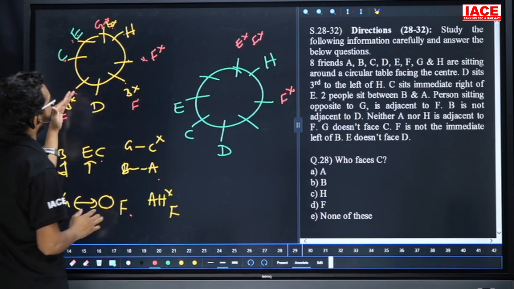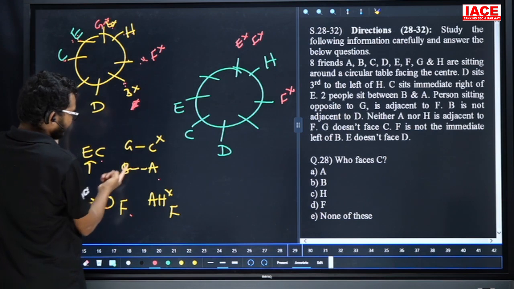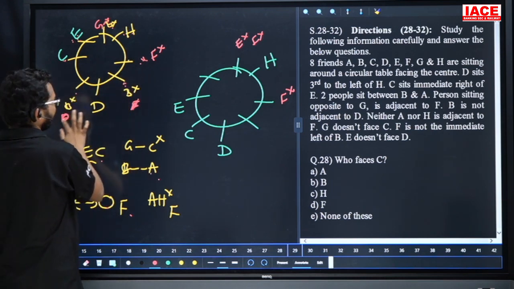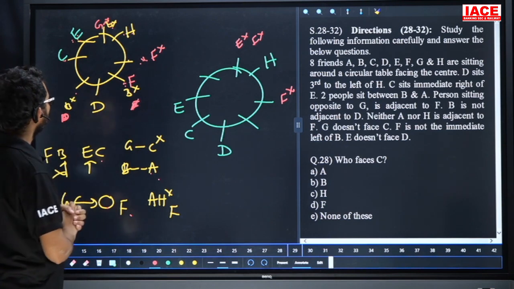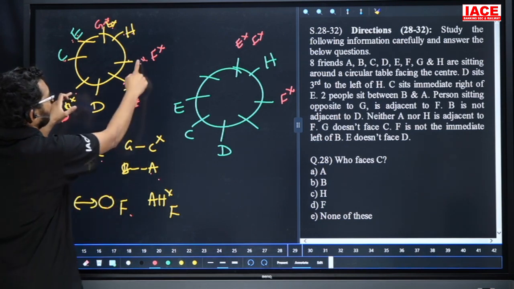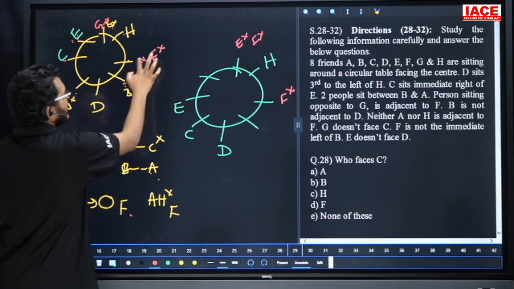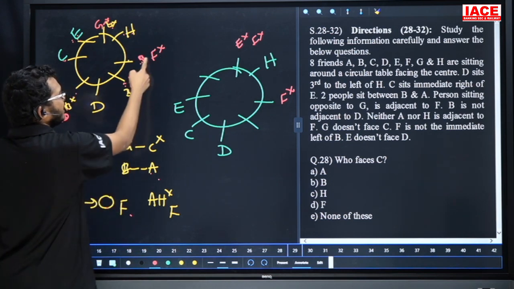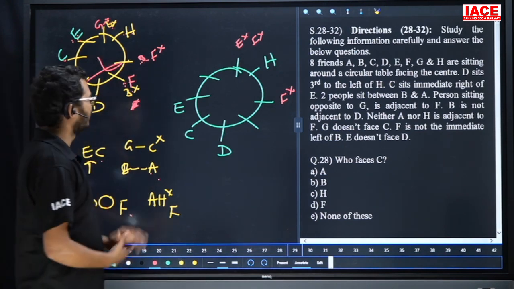Suppose I take F here, and F here; now these two are the remaining places. But between A and B there are two members, so no chance for F here. This is the possibility for F, and this is the possibility for F. So between A and B, two members, these two are the possibilities. But B is not a neighbor of D, so this is the possibility for B. But F is not immediate left of B, then this possibility is no chance, and this possibility is no chance. Leave it.